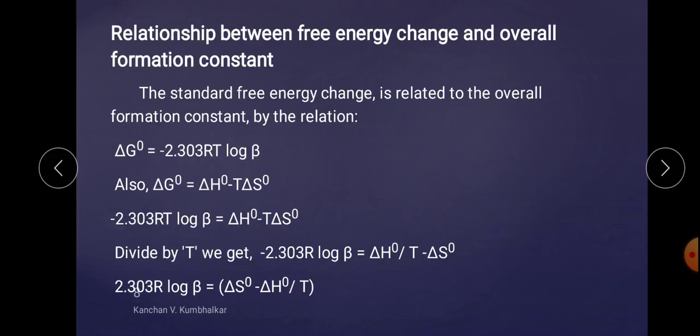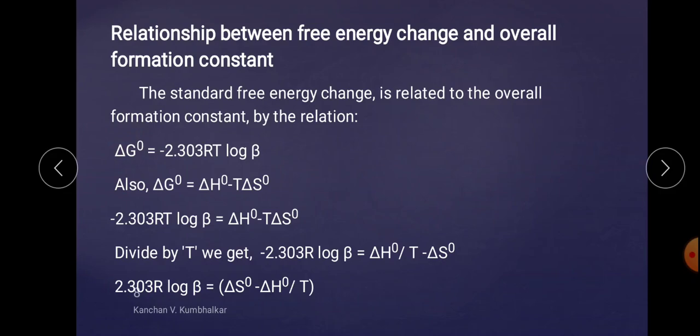Now the next point is the relationship between the free energy change and the overall formation constant. The standard free energy change, that is delta G0, is related to the overall formation constant by this relation.